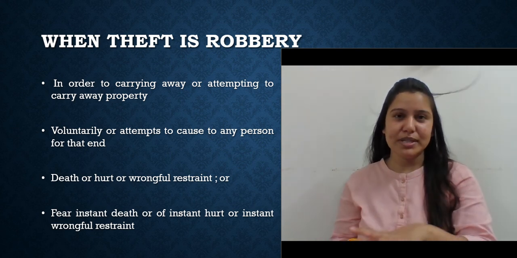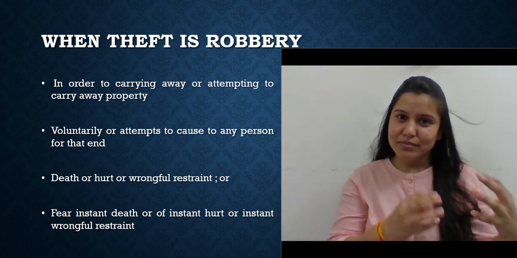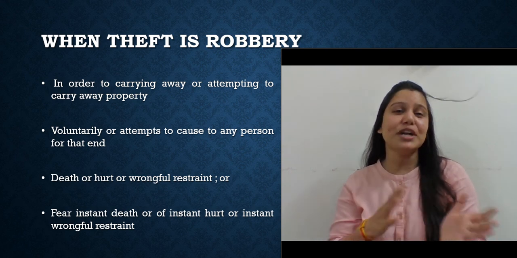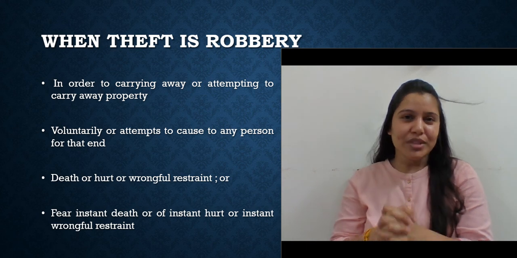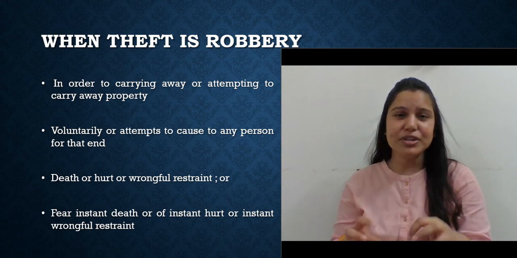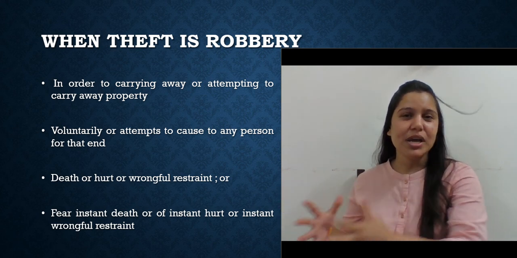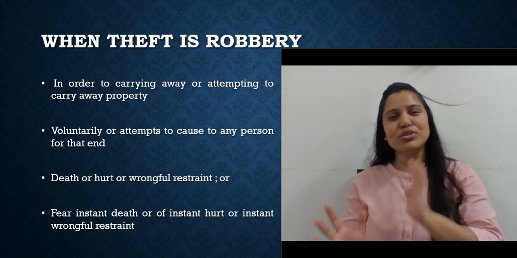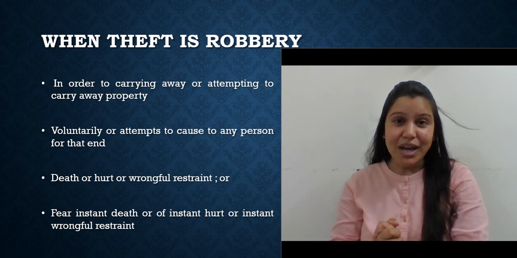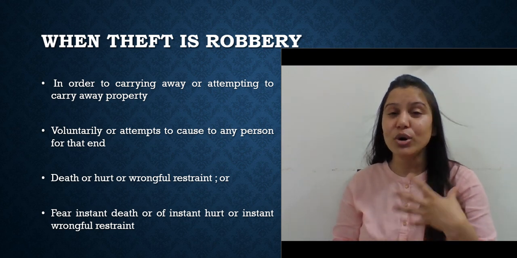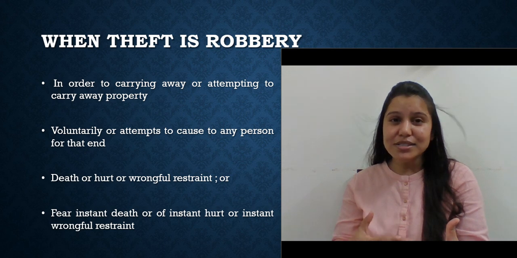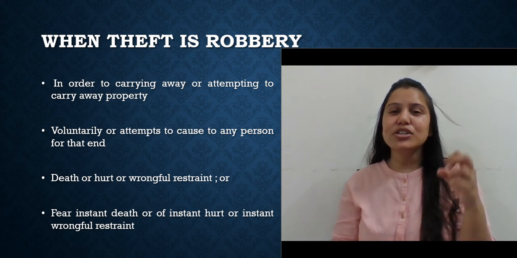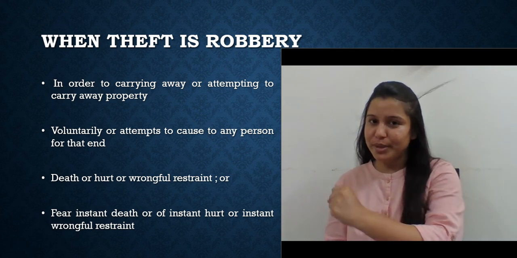Now, let me give you the same example that Y calls everybody in the house, the same example as we had seen in theft, so that you can relate. There in the gathering, an antique was missing from the corner table, and you remember Mr. A took the antique. There we could see everything was going peacefully. But now, as soon as Mr. A heard that Mr. Y is going to search and check everybody, he just took that antique and tried to run away.